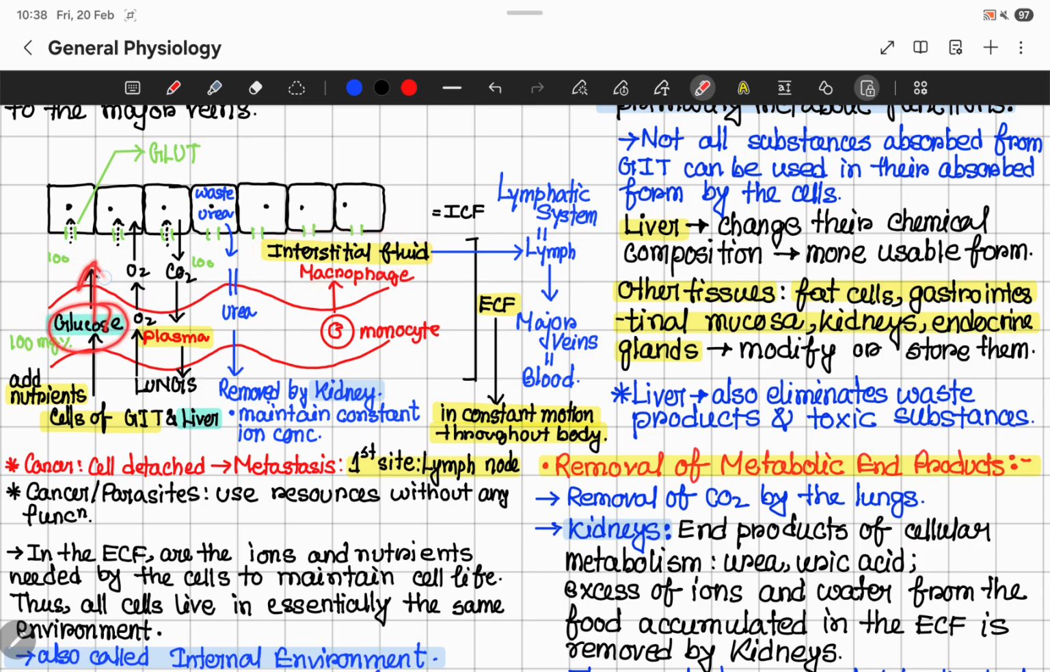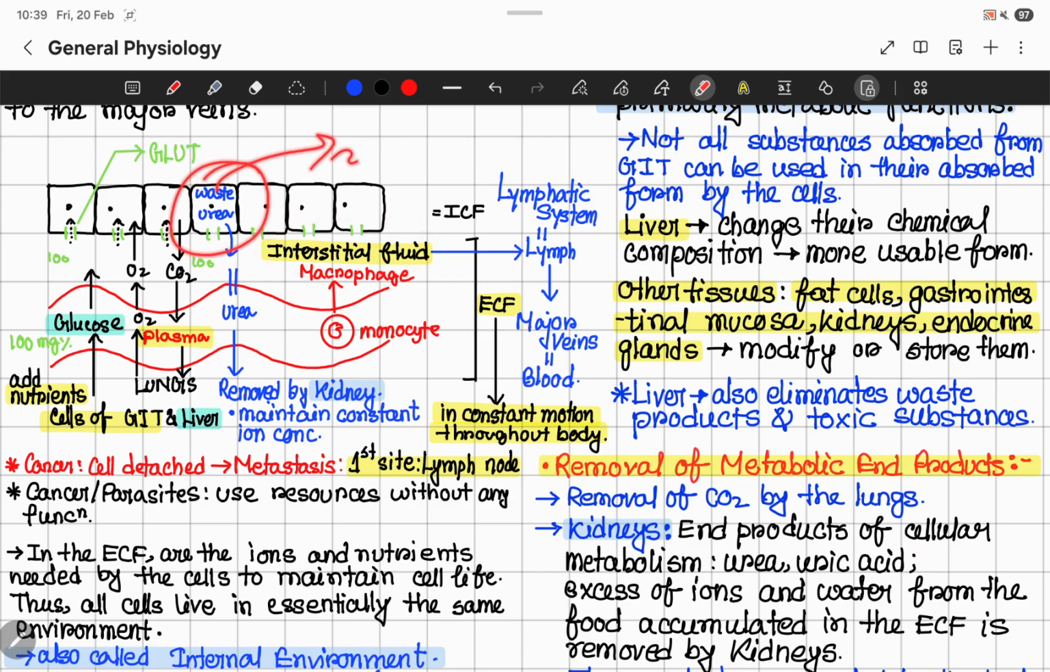So glucose ultimately adds to the interstitial fluid, and then the cells take up glucose from here through the GLUT, that is, glucose transporters, right? Lungs also add oxygen to the plasma, and oxygen comes into the interstitial fluid, and then cells take up oxygen. And the carbon dioxide produced in the cells during respiration also diffuses into the interstitial fluid, and then it comes into the plasma. So here the exchange of O2 and carbon dioxide is occurring through the interstitial fluid.